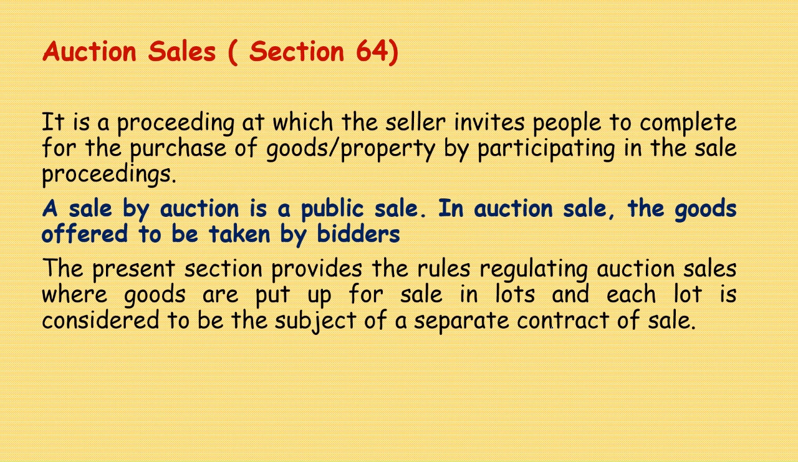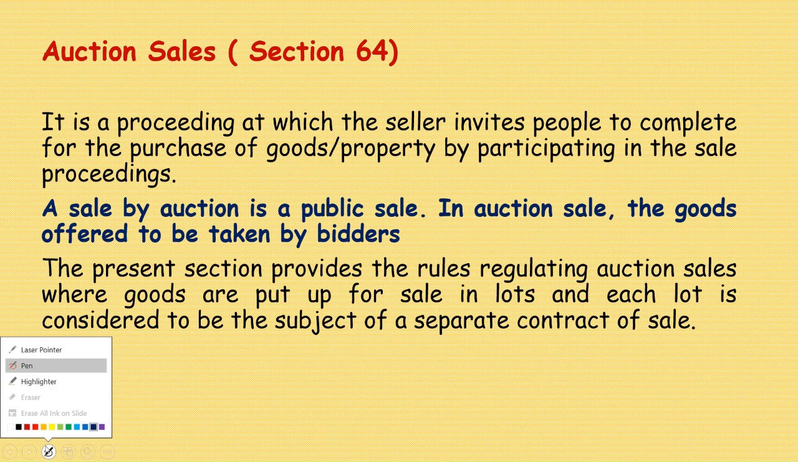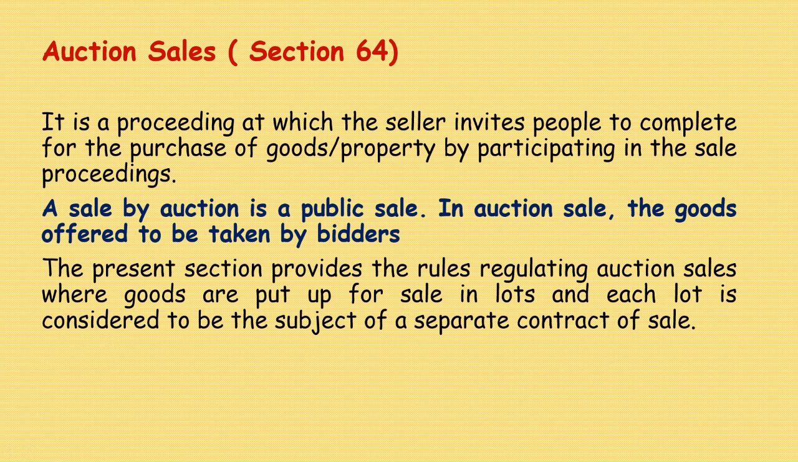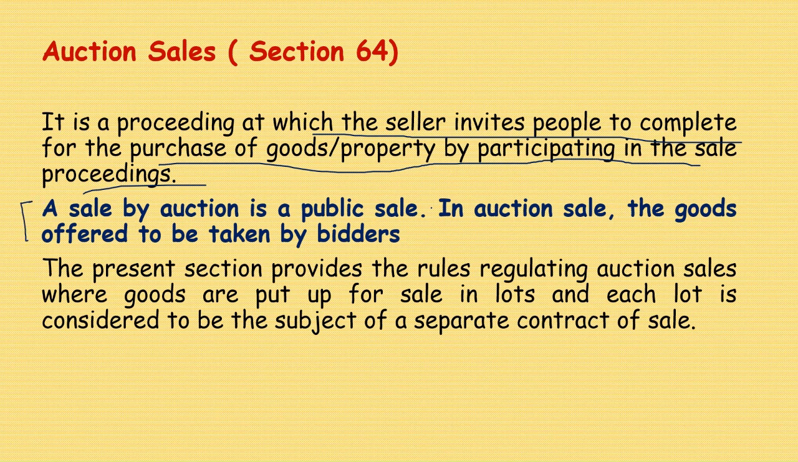Now the next topic is auction sales. Section 64 of the Sale of Goods Act provides for the rules of auction sale. It is a proceeding at which the seller invites people to compete for the purchase of goods or property by participating in the auction proceedings. A sale by auction is a public sale.